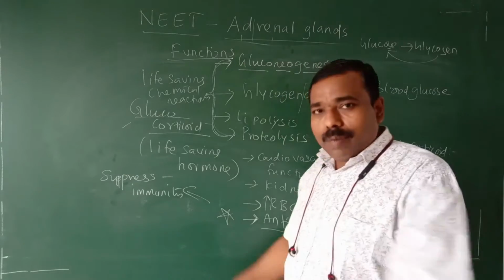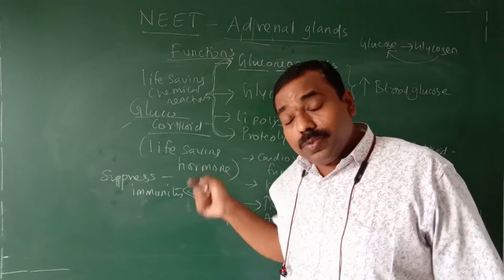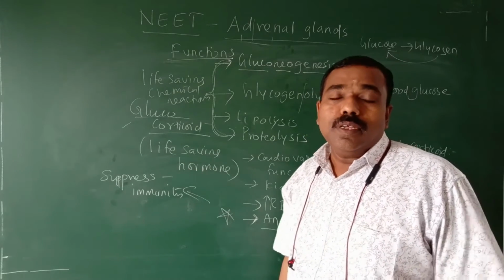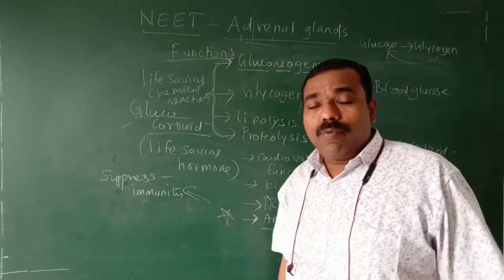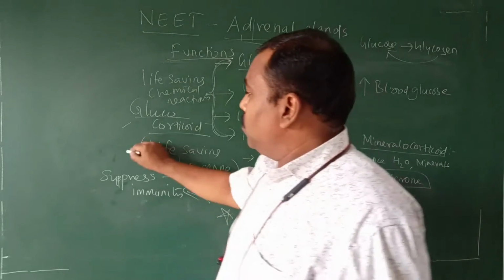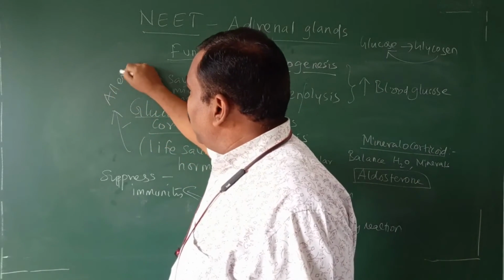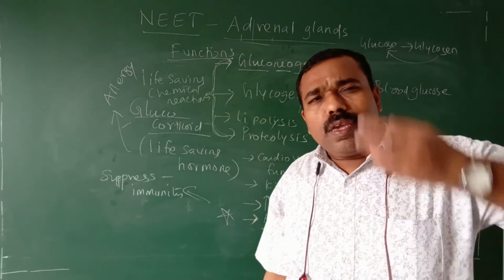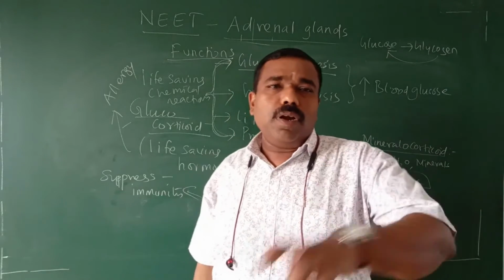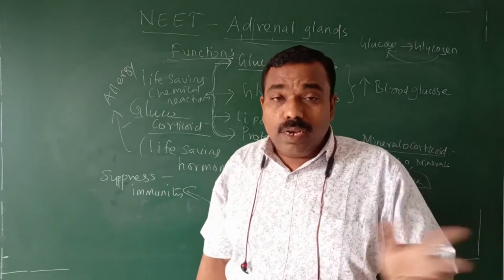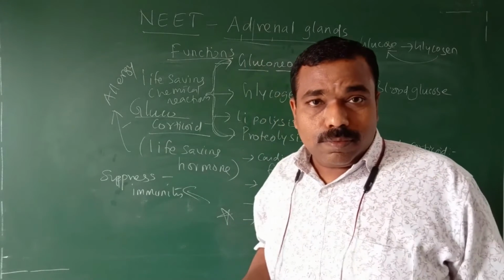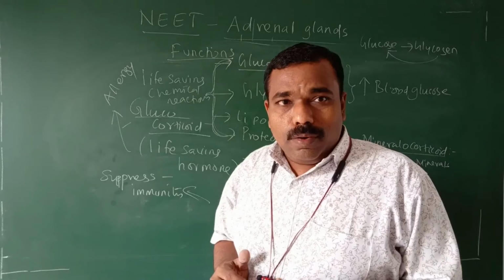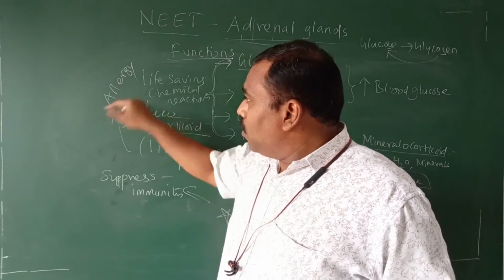We are using this because it suppresses the immunity. We are providing this glucocorticoid for the treatment of allergy. Allergy means what? A very high immune response to a common antigen. It is a second year NEET syllabus, we will discuss it. What is allergy? For that we are providing glucocorticoid.